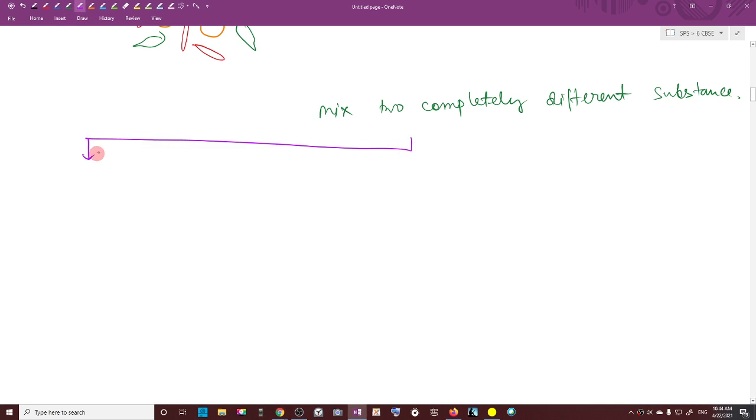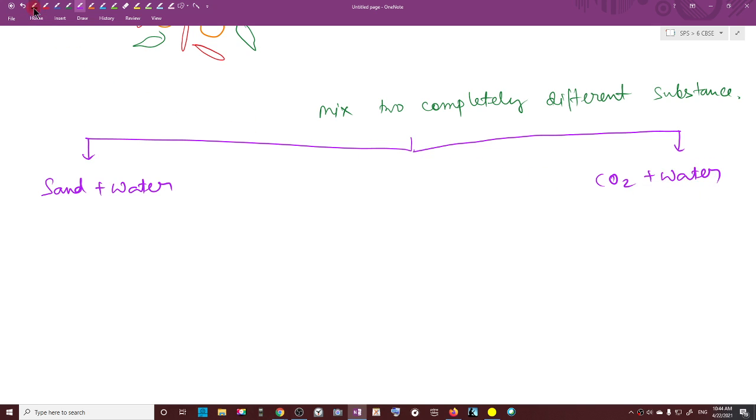In the first case, I am mixing sand and water. In the second case, I am mixing carbon dioxide and water. CO2 stands for carbon dioxide. Now I am mixing two things: sand and water, and carbon dioxide and water.